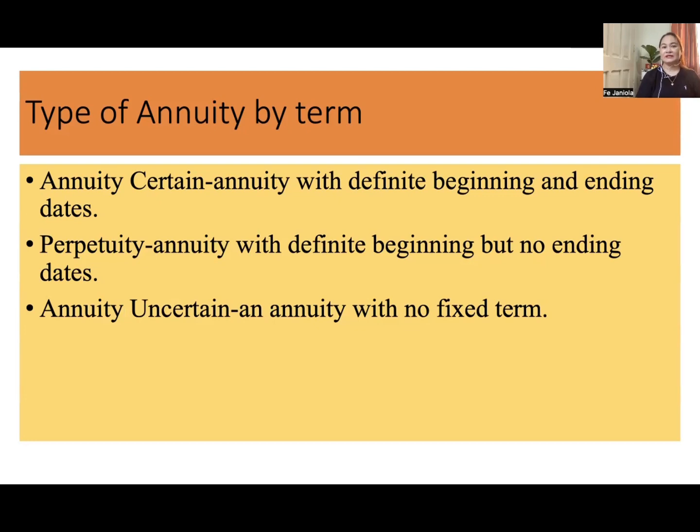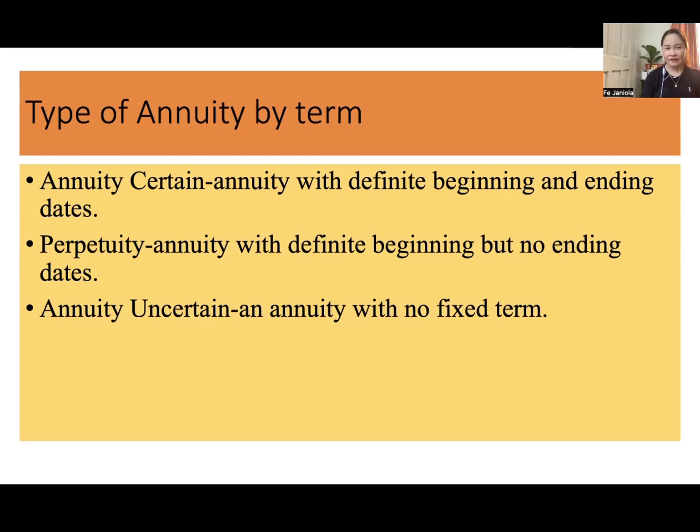Annuity uncertain, an annuity with no fixed term. Example, those St. Peter life plans, you don't know when you will die. So that's annuity uncertain. PhilHealth, you don't know when to avail of the hospitalization. That's annuity uncertain, no fixed term. So for example, all types of insurance. All insurance is annuity uncertain. You don't know when to avail.